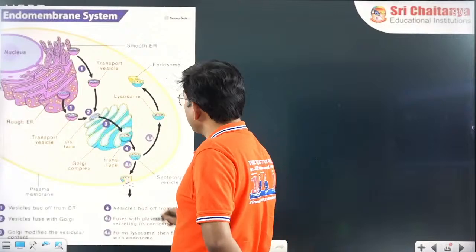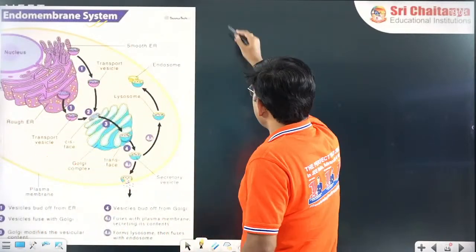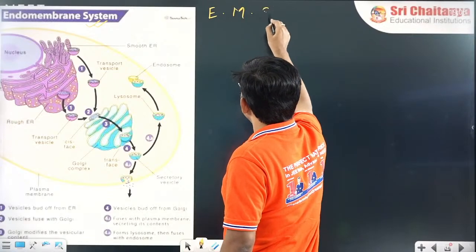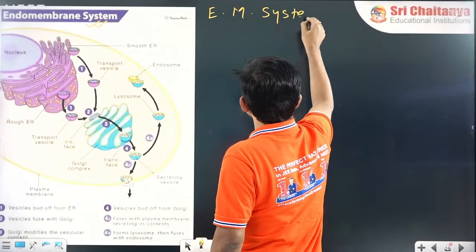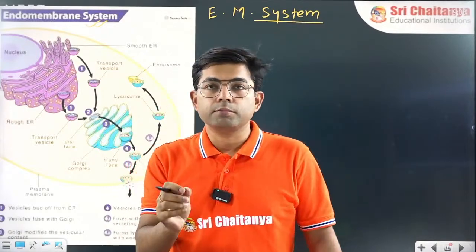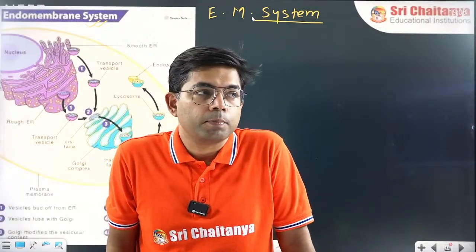Endomembrane system, as you can see here. Now why is it called a system? Anything which is called a system has more than one component, that's why it is called a system.